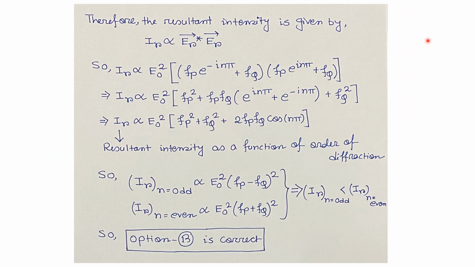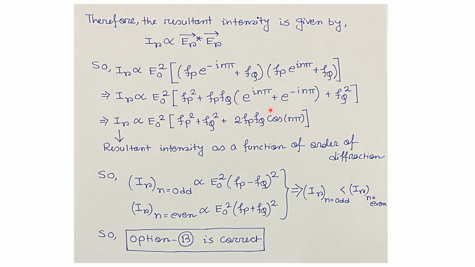Therefore, the resultant intensity on the plane AB is given by IR proportional to the electric field multiplied with its complex conjugate. So IR is proportional to E naught square into Fp e to the power minus i n pi plus Fq, multiplied with Fp e to the power i n pi plus Fq. If we just multiply these two terms, then we will get E naught square multiplied with Fp square plus Fp Fq times e to the power i n pi plus e to the power minus i n pi, plus Fq square.